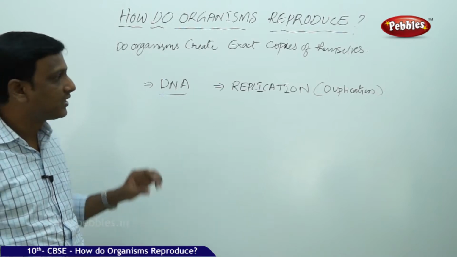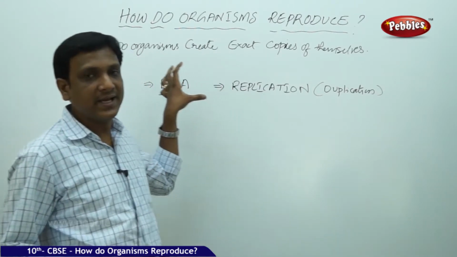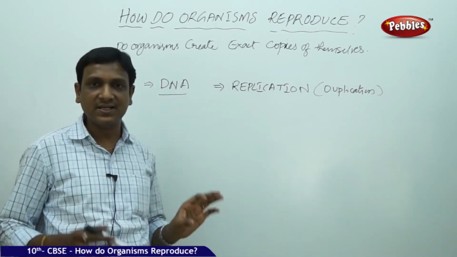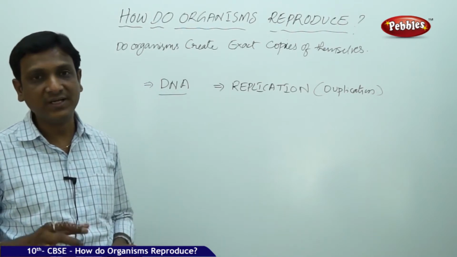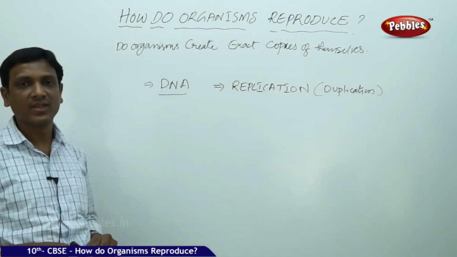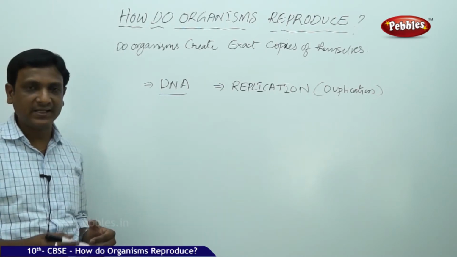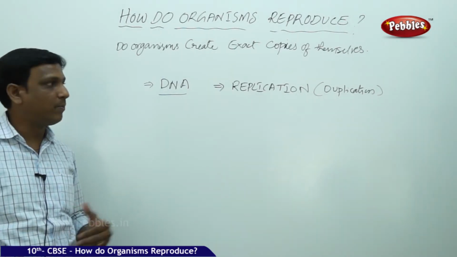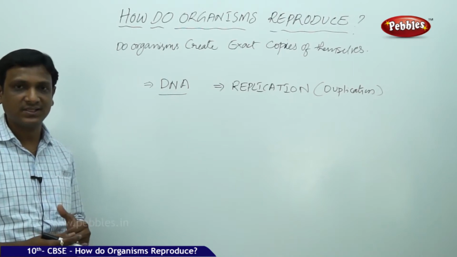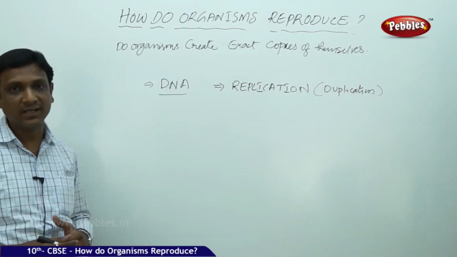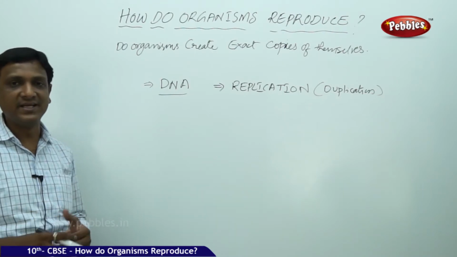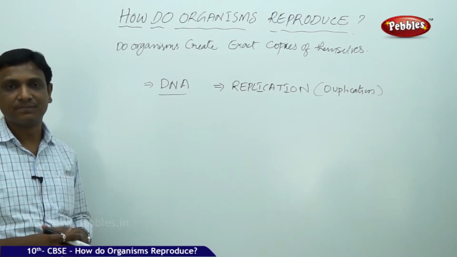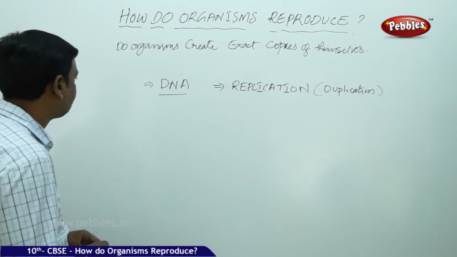What are the reasons? Here the crucial part is the DNA. DNA is the deoxyribonucleic acid present inside the nucleus of a cell. This DNA is considered the blueprint of our body design, which will decide the characteristic features of an organism. So while copying this DNA in the process of reproduction, in the process of producing young ones, there will be some variations, some changes. The copies of DNA are not made exactly similar. That brings variations in the organisms of the same kind, but some little variations. Let us see how it happens.